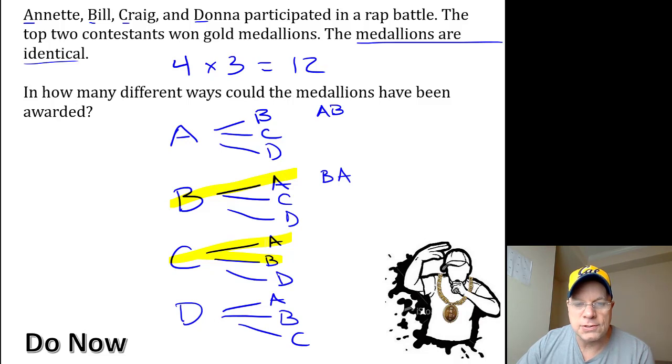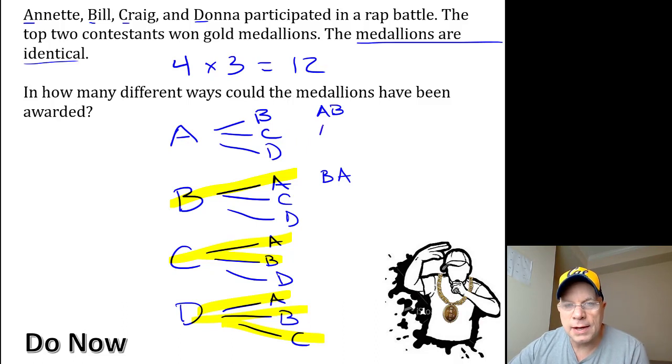Down here you don't need to consider Craig and Annette or Craig and Bill because they were already considered in these other groupings. And as a matter of fact, when you get down to Donna, she has already been considered with every other possible rapper, and so none of these are needed. Or I shouldn't say aren't needed, but they have already been considered.